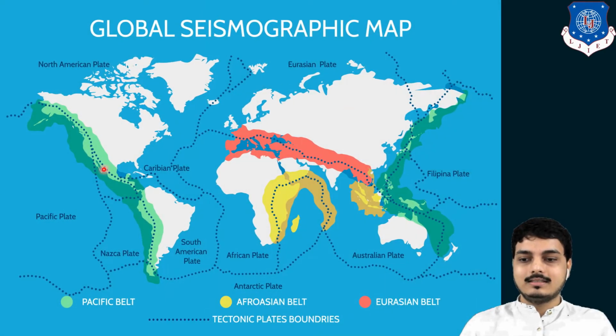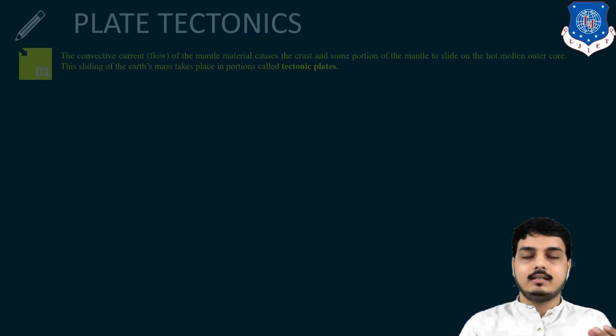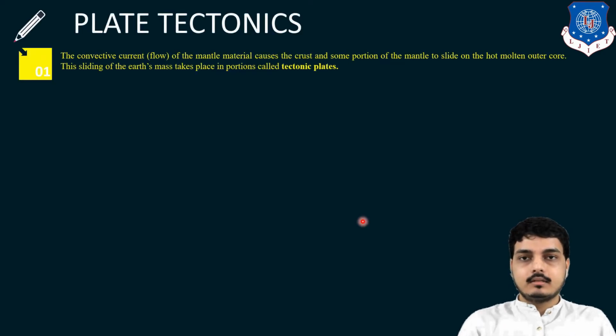So there are various plates. Look here, this is the Pacific plate, this green one. This red one is the Eurasian plate and the Afro-Asian plate is this yellow one. So what is a plate?